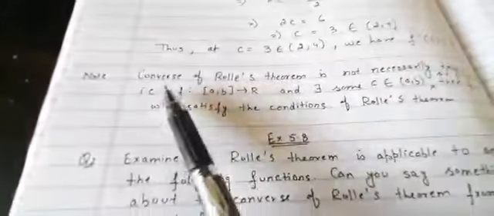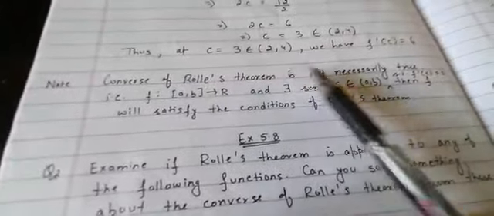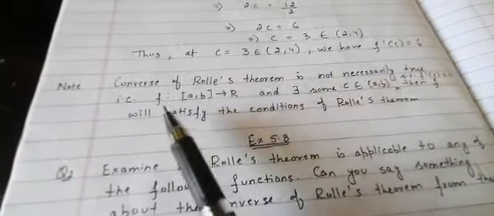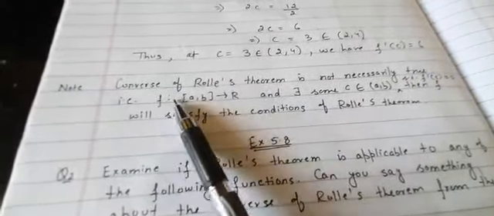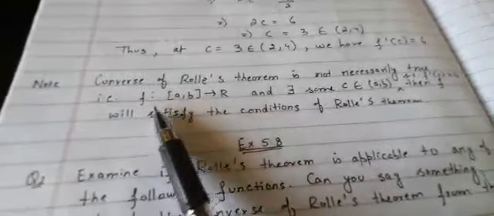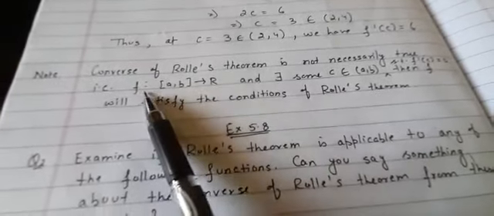Now note, there is a note here. The converse of Rolle's theorem is not necessarily true. What is the converse? The converse should be this. Although this is not there in your NCERT, there is a question based on this, so you should be knowing it.